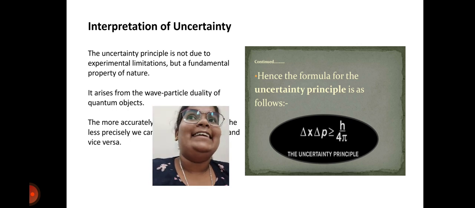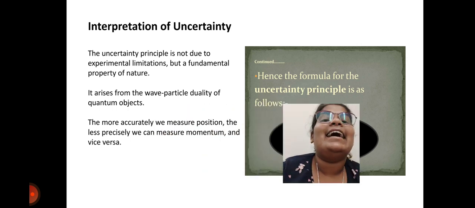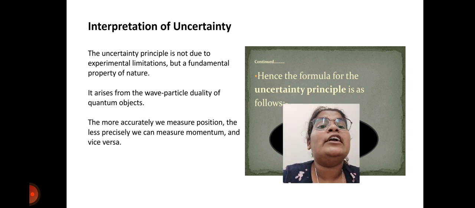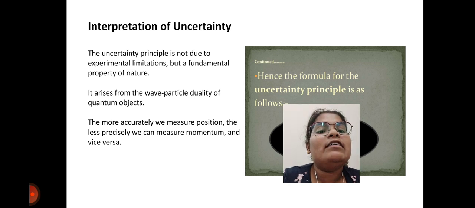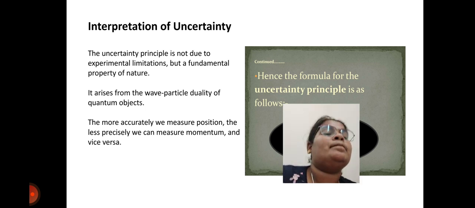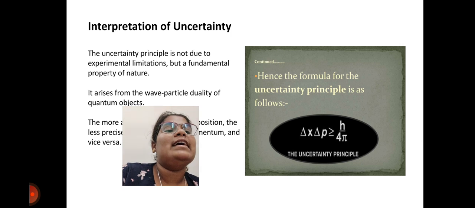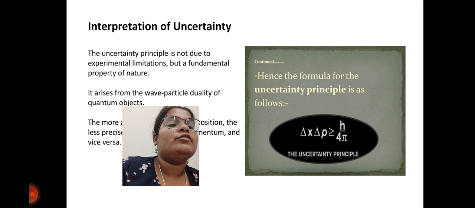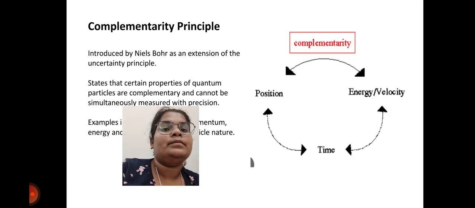Interpretation of uncertainty: the uncertainty principle is not due to experimental limitations, but is a fundamental property of nature. It arises from the wave-particle duality of quantum objects. The more accurately we measure the position, the less precisely we can measure the momentum, and vice versa. Hence, the formula for the uncertainty principle is delta x delta p is greater than or equal to h by 4 pi.